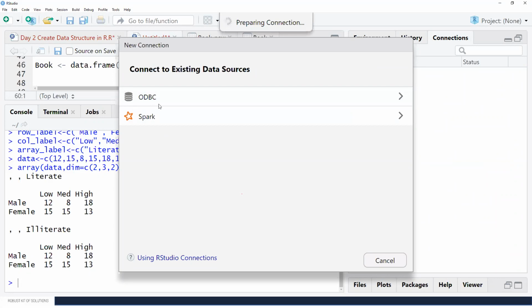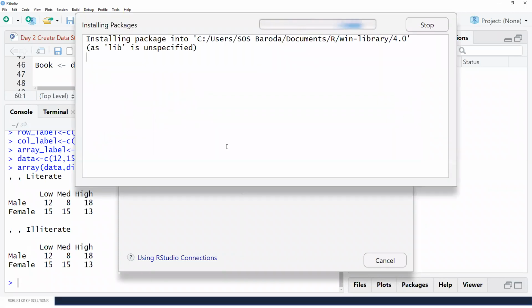So if you just click on ODBC or Spark, it will ask to install some of the packages which are required. So the ODBC package is there that you can install. If you install that, then you can use that package to fetch data from the SQL server.